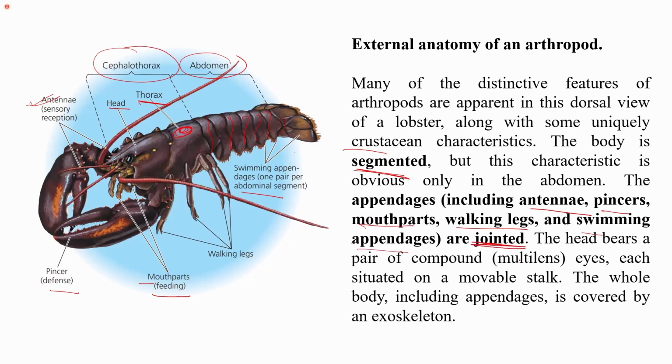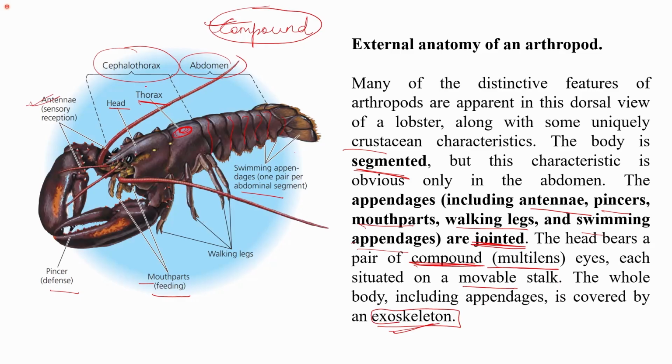The head bears a pair of compound eyes. One of the important features in arthropods, and one of the reasons that they are very sensitive and cautious towards their environment, is the presence of compound eyes. Unlike the single lens eye we humans have, they have compound eyes in which many lenses are present. We will learn about compound eyes also. They have a pair of compound eyes, which are multi-lens eyes, each situated on a movable stalk, and the whole body including appendages is covered by an exoskeleton. This we have already discussed.